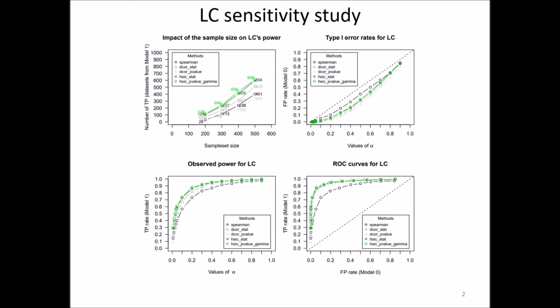We also made additional analysis on LC variants to see whether the ability of LC to retrieve the correct causation from model 1 increases for larger sample sizes. The proportion of false causations for model 0 stays below the specified alpha threshold when it varies. Globally, performances of the variants are quite similar, except for the variant using Spearman correlations, which is weaker.